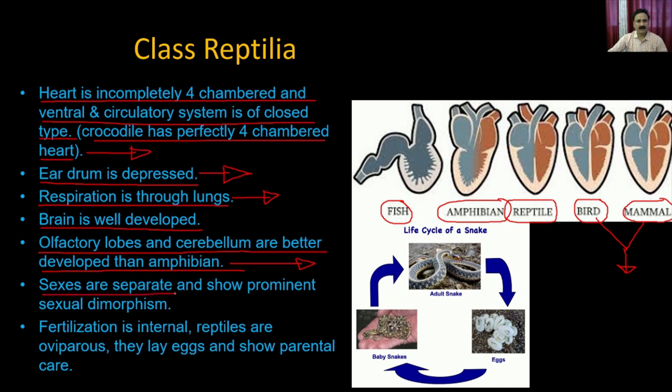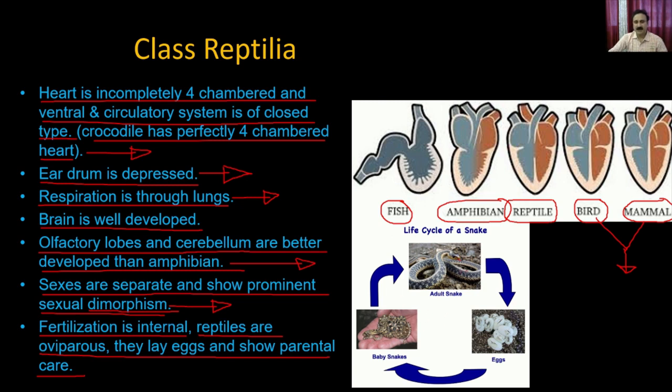The sexes are separate and show prominent sexual dimorphism. If you remember, sexual dimorphism means that the male and female have distinct morphological features which can be recognized, and fertilization is internal. The reptiles are oviparous, they lay eggs and show parental care.